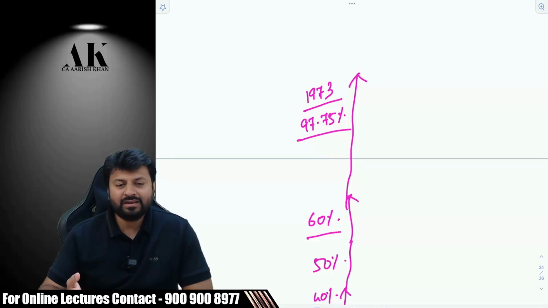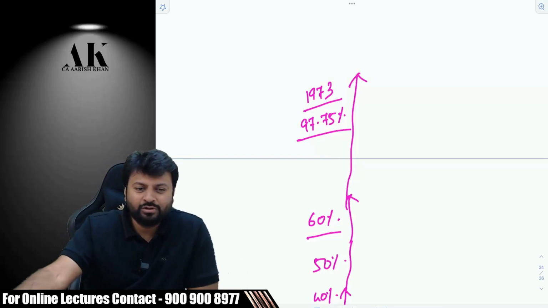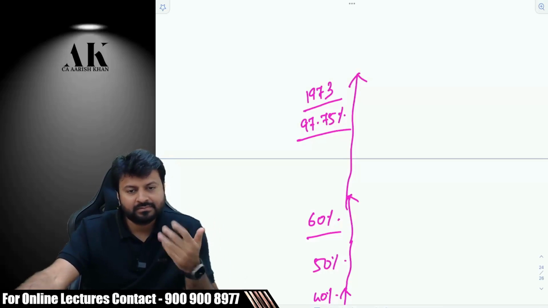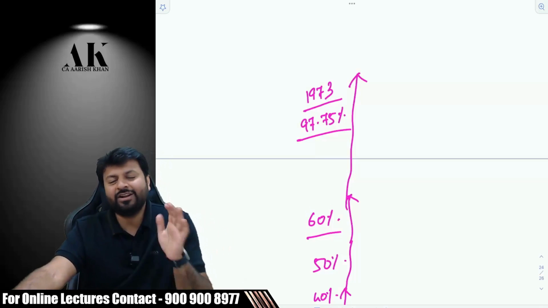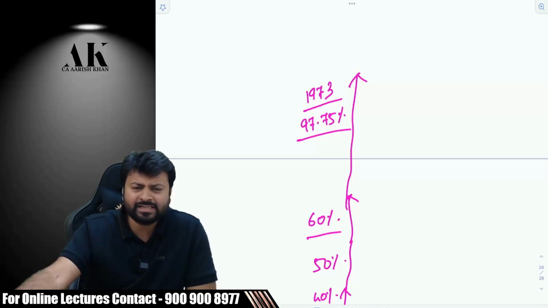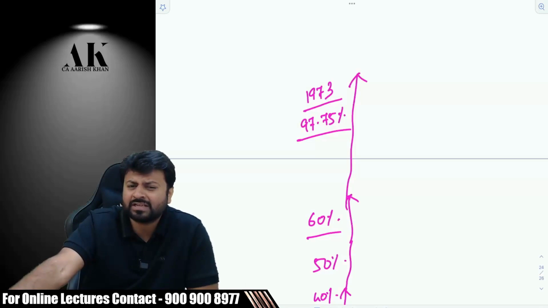Obviously, people will not pay. We are ready to go to jail. Let's see how much capacity you have to put people in jail. We are not ready to pay so much tax. People agitated like anything. They did not pay. Obviously, how can a person pay 98% of his income as tax?